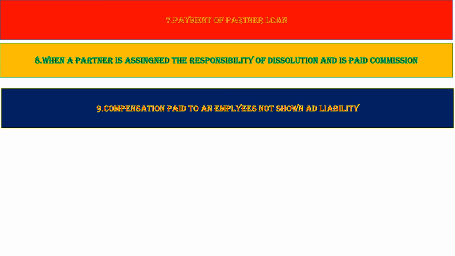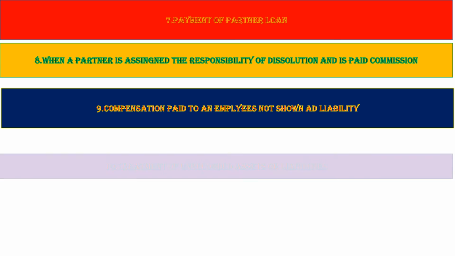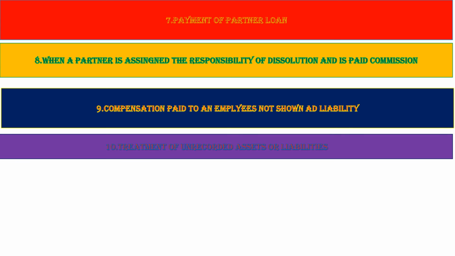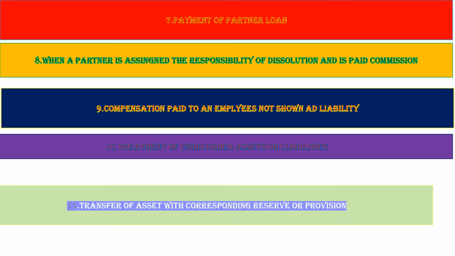Compensation paid to an employee, not shown as a liability, is an unrecorded liability. If we are paying compensation to an employee, we have not shown it in the balance sheet. So that would be realization account debit to cash or bank. Then realization of unrecorded assets or liabilities. If any unrecorded asset is there, cash or bank account debit to realization account. If there is an unrecorded liability, realization account debit to cash or bank.